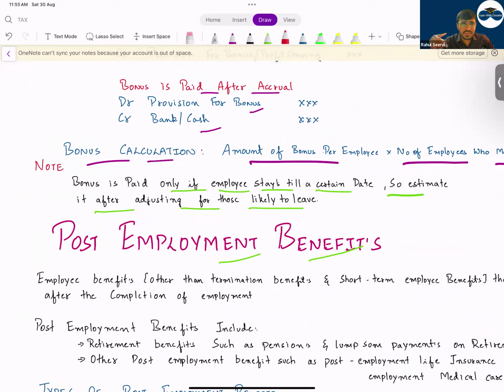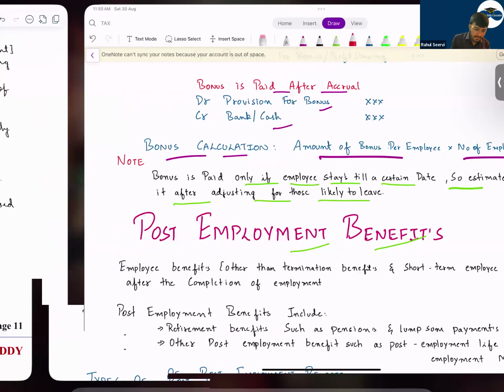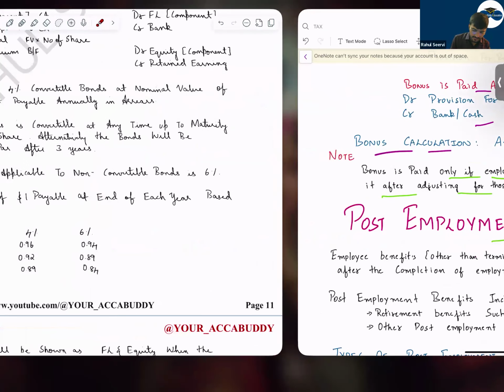After that, IAS 36 and IFRS 5, I'll not do. You can just refer to the revision video of FR. Yesterday I have done that. It was covered in the last part only. So you can refer to that one, IFRS 5 and IAS 36 for impairment. I have discussed that. So now coming to the last topic, it will not take much time for this one.